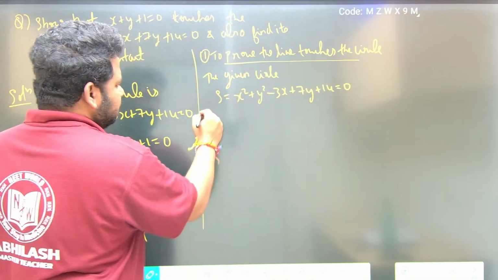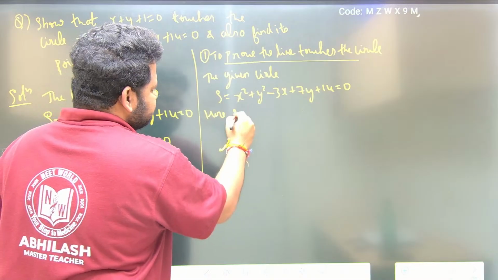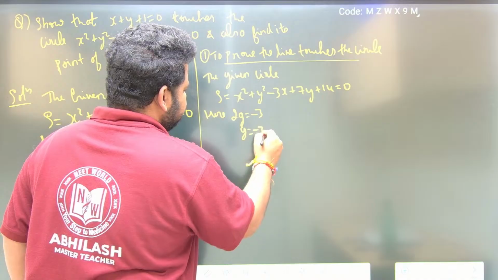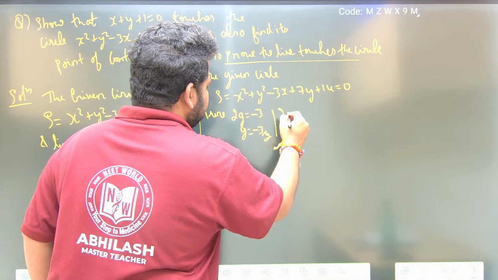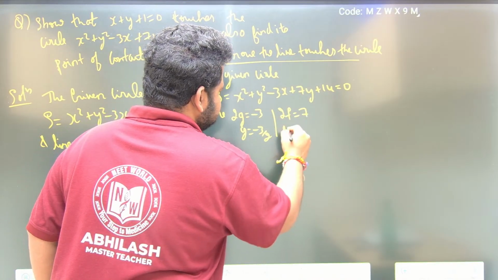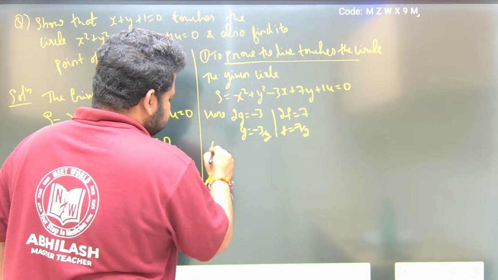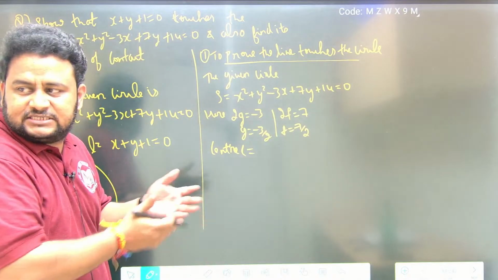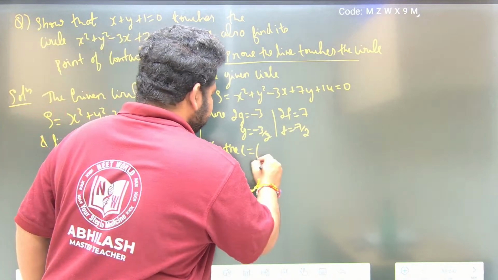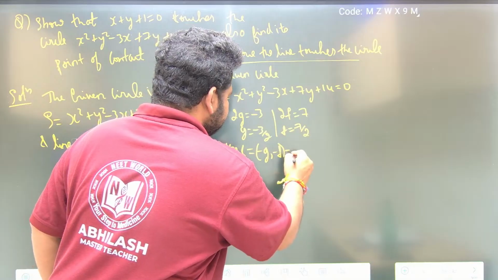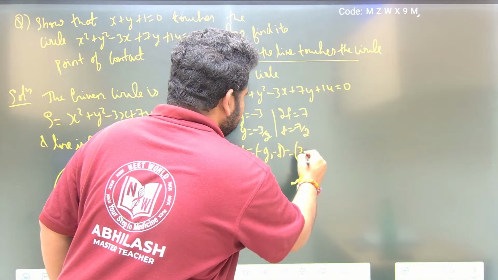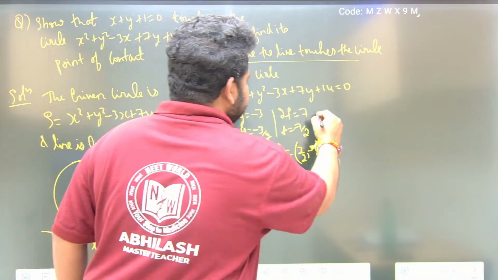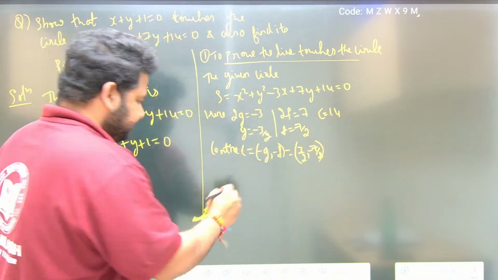Now here we have to find the center. 2g is minus 3, so g is equal to minus 3 by 2. 2f is 7, so f is equal to 7 by 2. So center C will be equal to minus g comma minus f, that is 3 by 2 comma minus 7 by 2. This is the center. And c is 14.